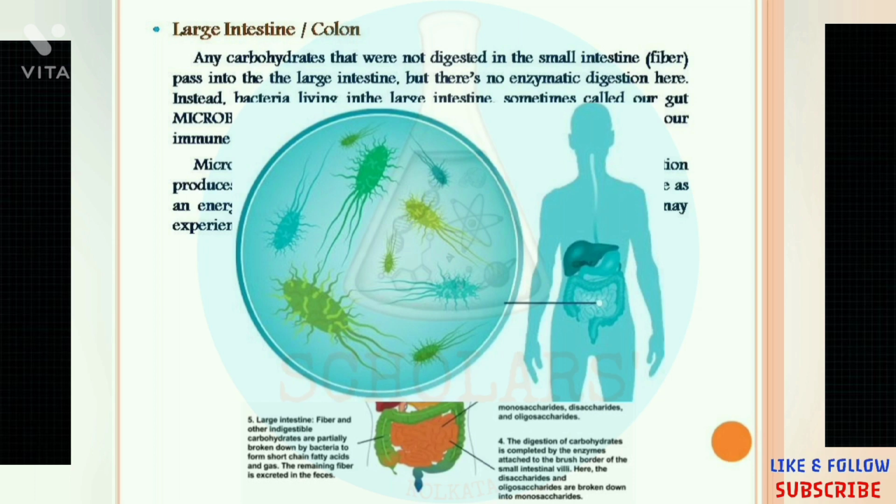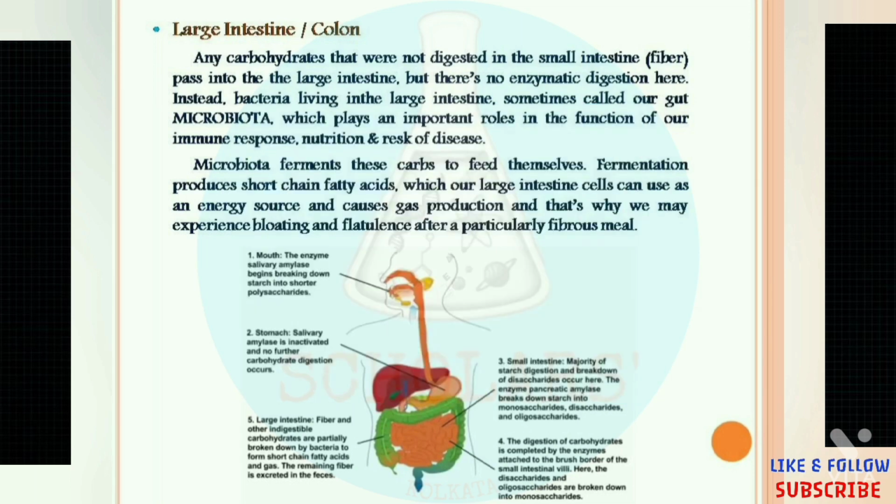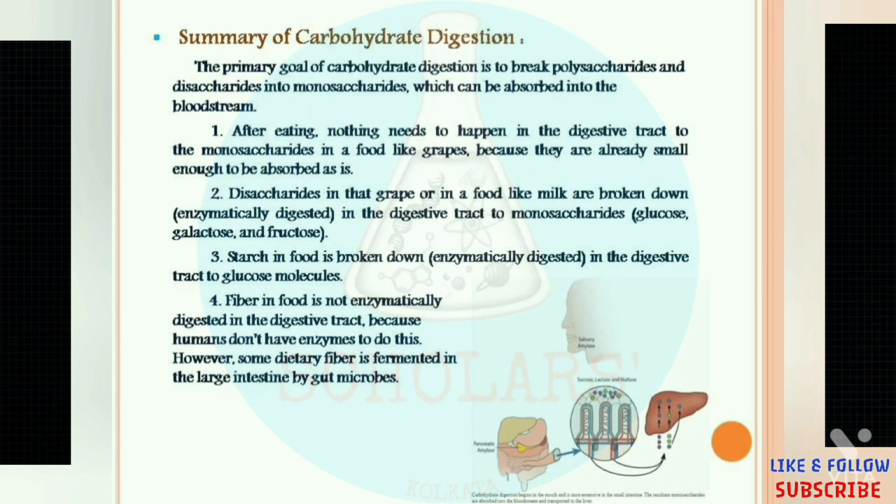This fermentation produces short chain fatty acids, which our large intestine cells can use as an energy source also, and this causes gas production, and it helps our nutrition process as well. So this is the whole digestive process of carbohydrates as we have discussed. Here are some unique points of the carbohydrate digestion process.